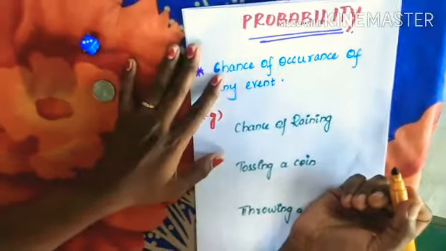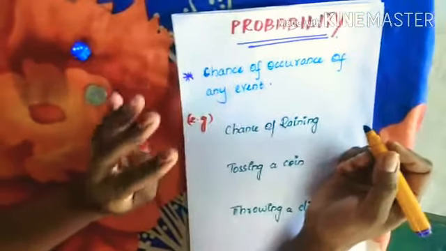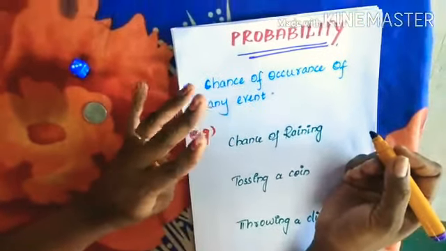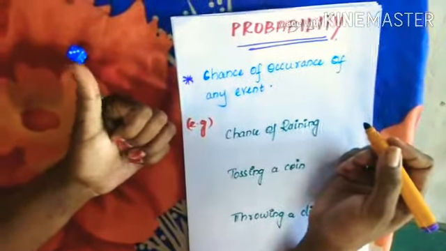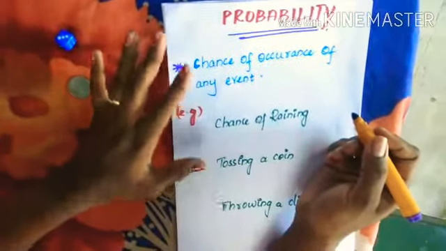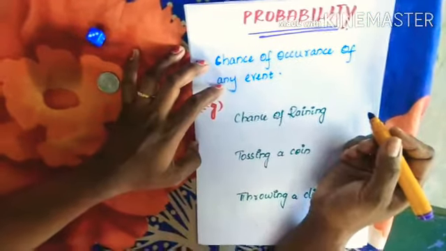Children, we are learning now chapter 3 data handling. In that we have learned so far how to calculate mean, median, mode, and range, and we have learned about bar graphs and double bar graphs in the last class. And in this class we are going to learn about probability, and this is the last topic of chapter 3.